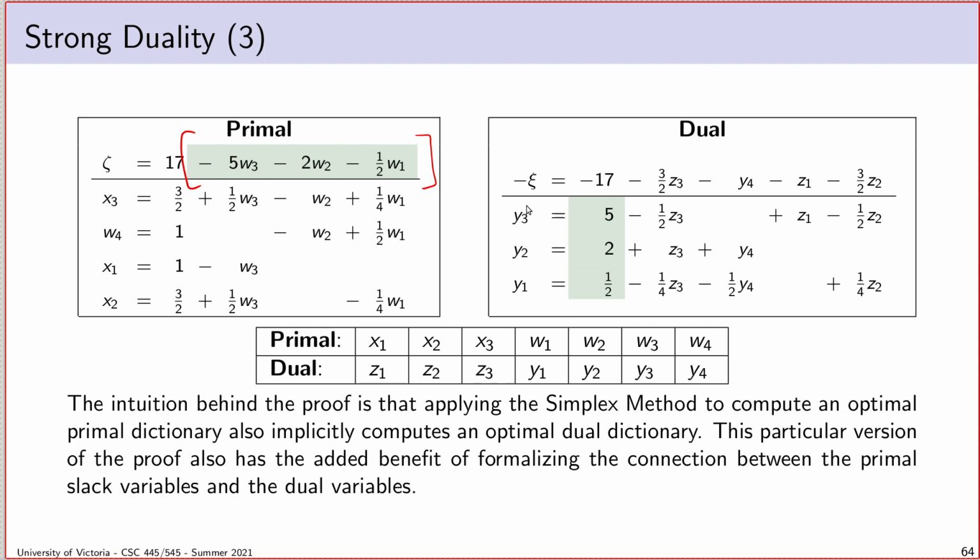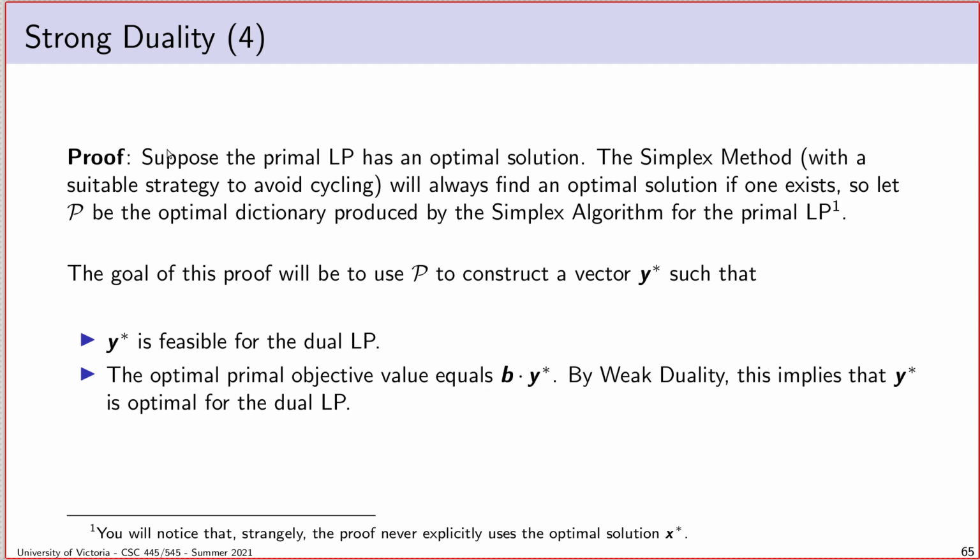We're going to construct, using the optimal primal dictionary, a particular assignment of y values, and then show that that assignment is both feasible and has the same objective value as this optimal primal objective value, which will be enough to show that it must be the optimal dual objective value. So we will be proving essentially the negative transpose property as a side effect of this. We're not assuming that it's necessarily true. We are instead deconstructing the optimal primal dictionary and then reconstructing it into an optimal dual solution. Okay, so fine, let's start the proof.